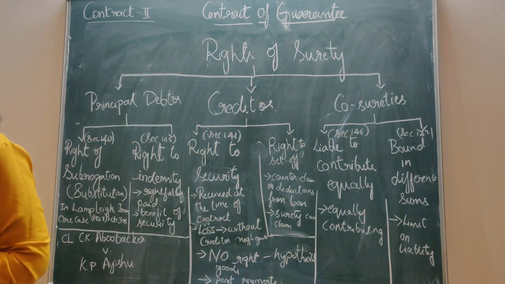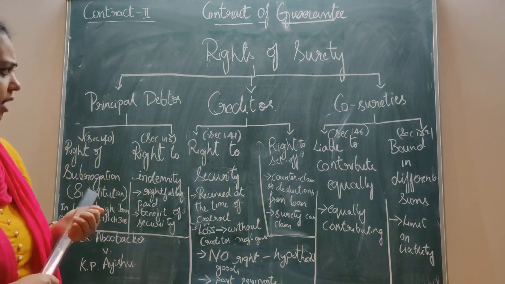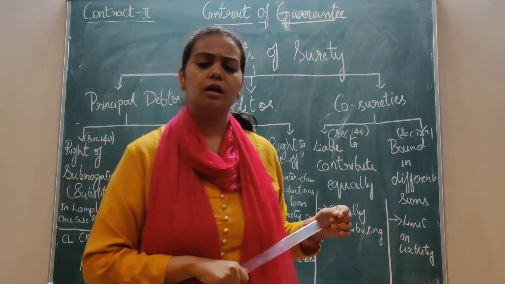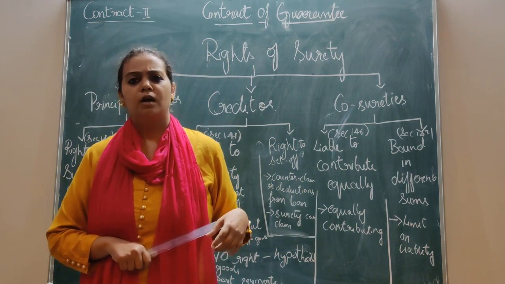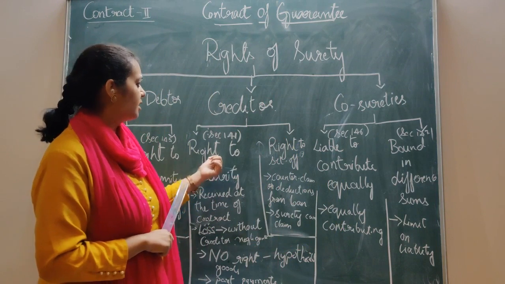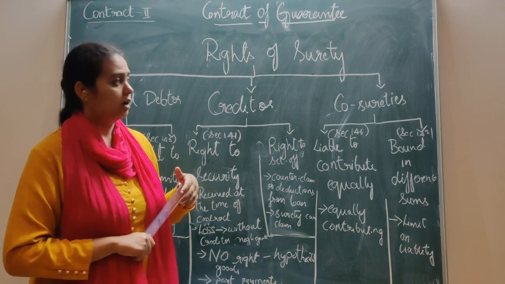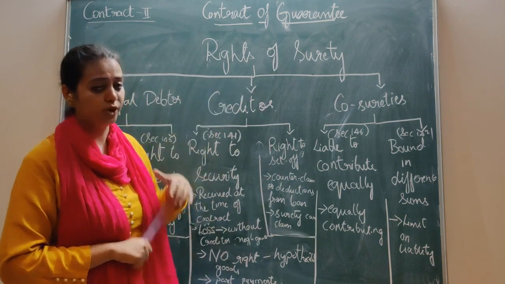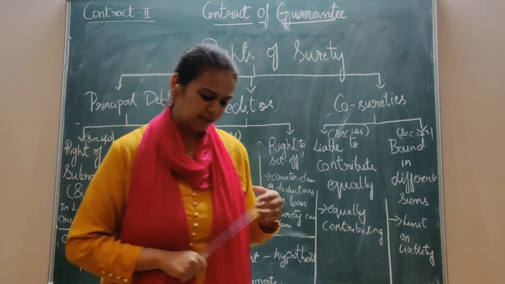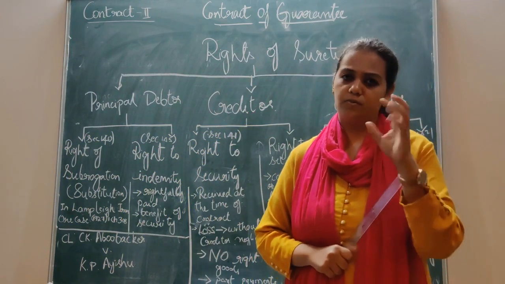So now what does he have to do? In the second case, the Madras High Court said that it is his right. The surety has a right. He can claim. He is entitled to that. As per section 141, if the surety has a right, the creditor has to give the security to the surety for his benefit, right? This view was a bit contradictory, but you can say that what the Bombay High Court ruled was better.